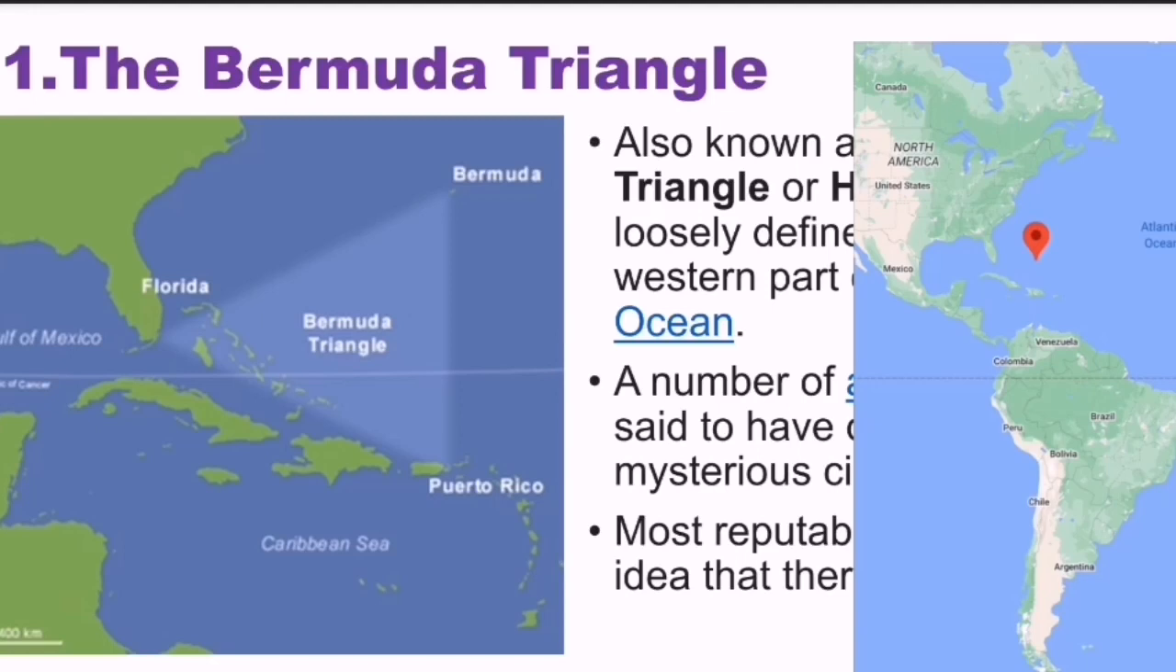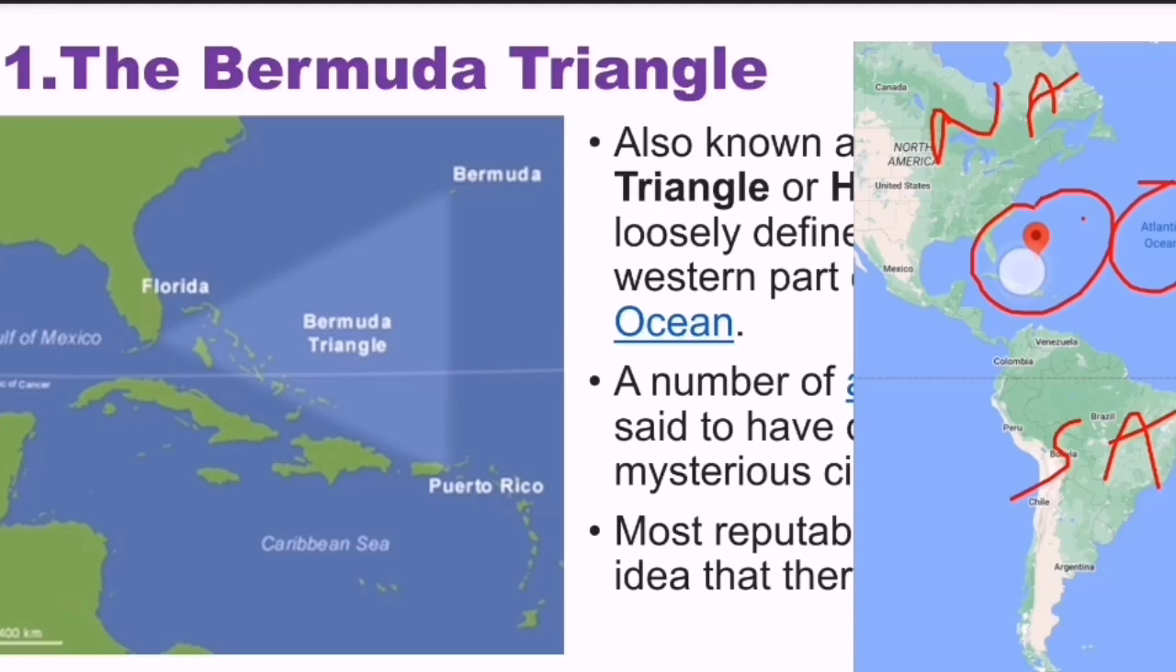By looking at this map, you can understand this is South America, this is North America. Actually, this is the Bermuda Triangle. It is located in the Atlantic Ocean. It is near the Caribbean Islands. So this information is relevant from the exam perspective.